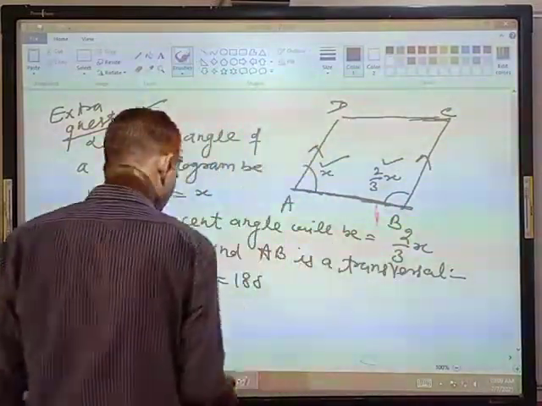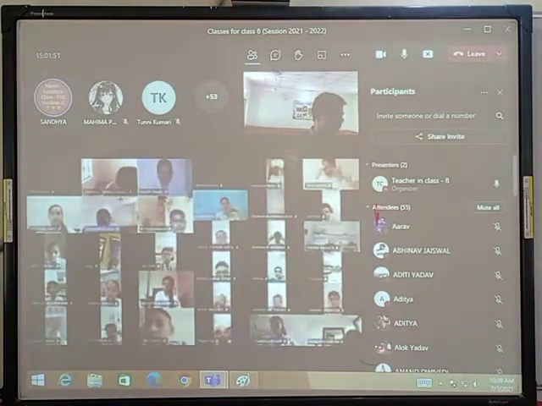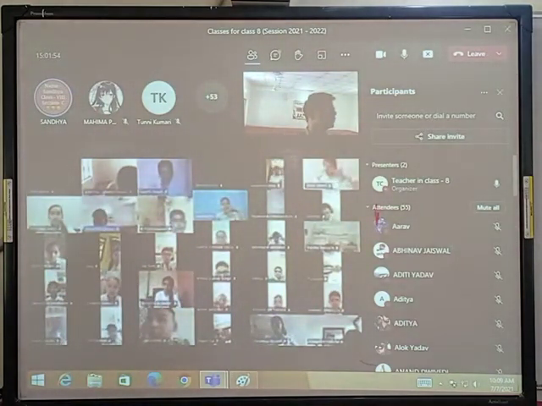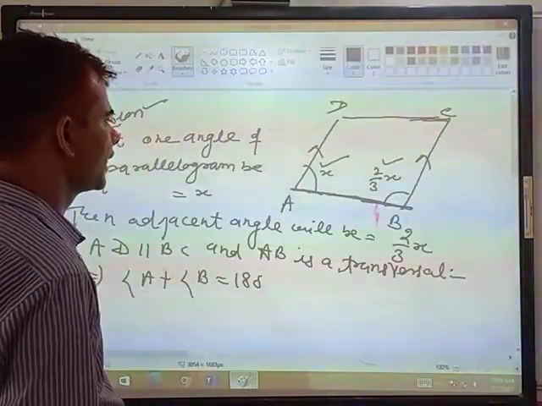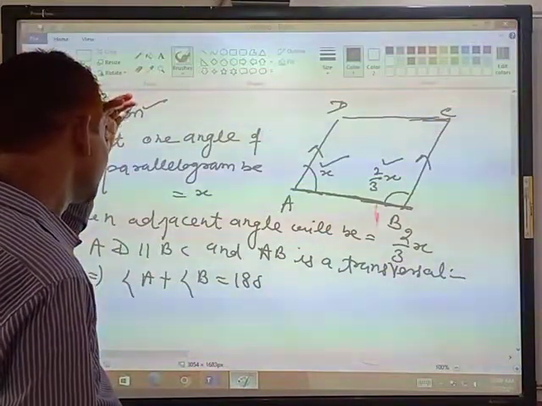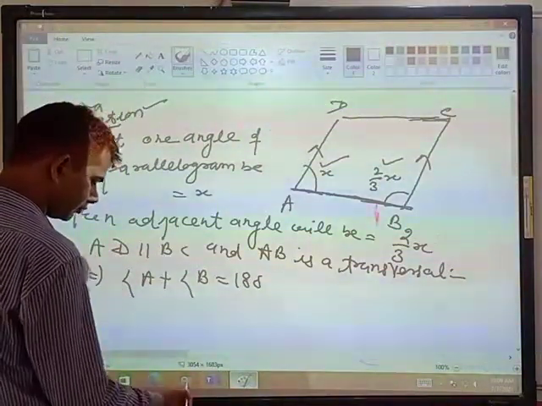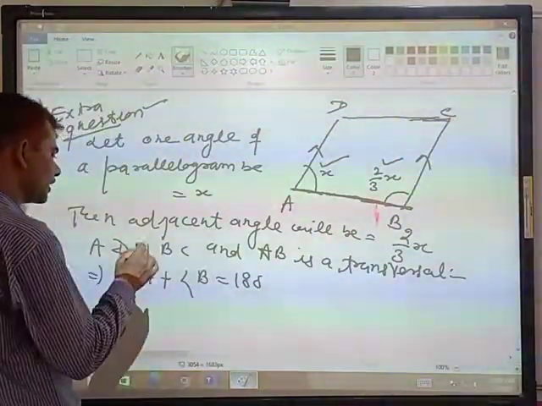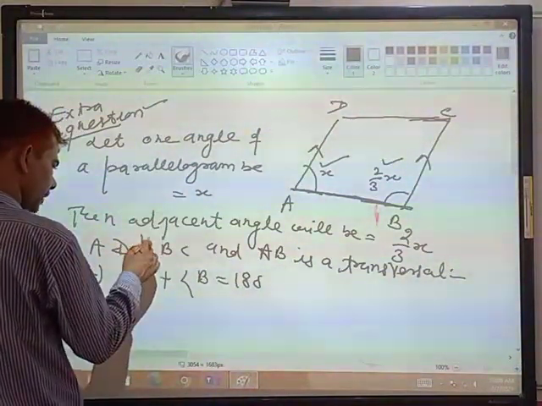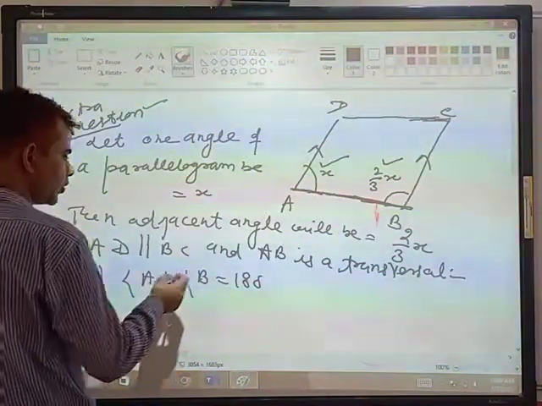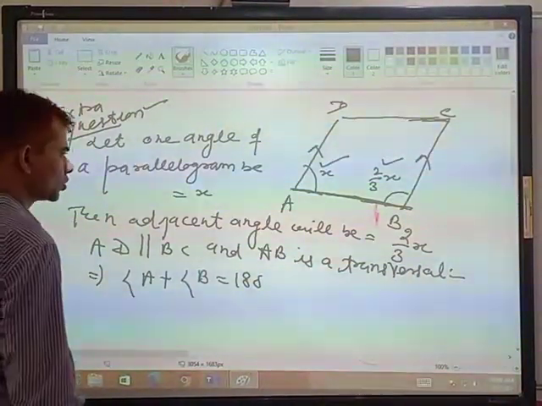Excuse me, sir. What have you written between AD and BC? Students, AD parallel is a parallel sign. AD is parallel to BC and AB is a transversal. So angle A plus angle B is equal to 180 degrees.